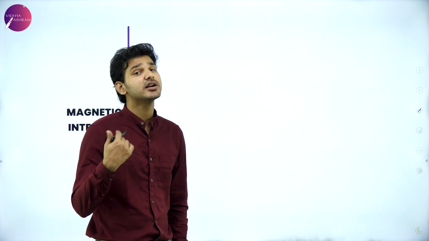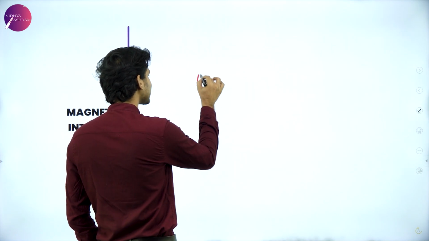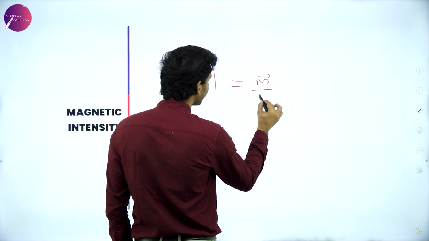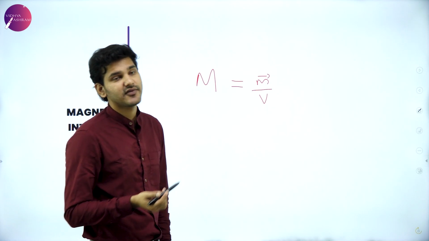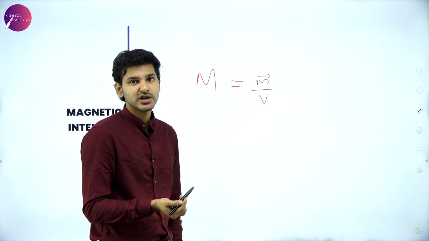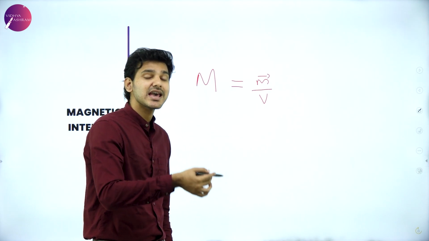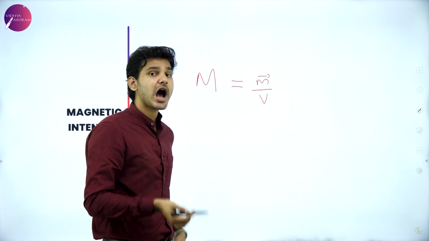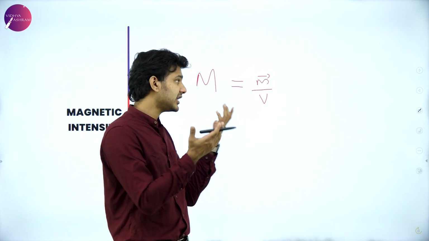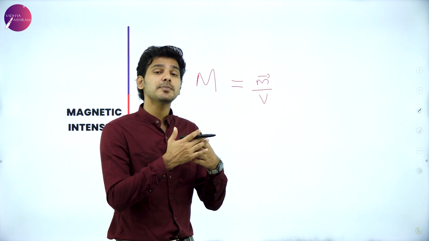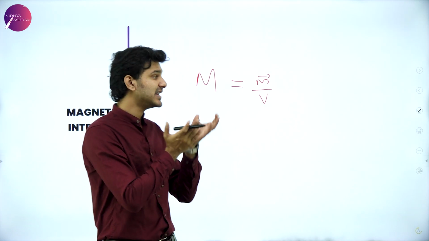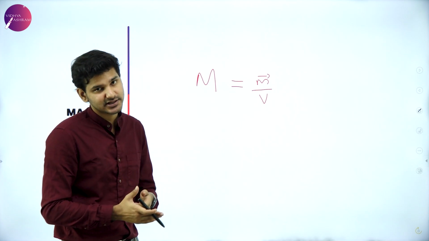Since dipole moment is understood now, I can simply say that magnetization capital M will be equal to vector small m divided by V, where vector m is the magnetic dipole moment and V is the volume. So the number of dipole moments in a given volume will determine how much magnetized an object can be. If a material like iron is taken into consideration here, the number of dipole moments for iron will be more in a given volume, which means it can be heavily magnetized.